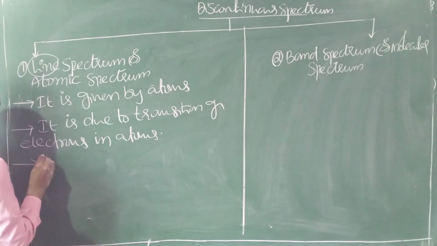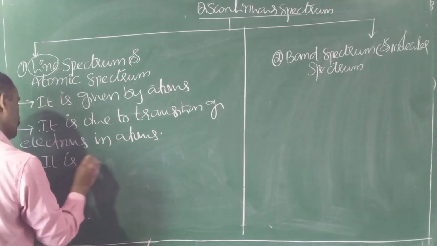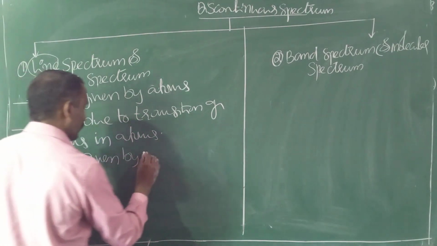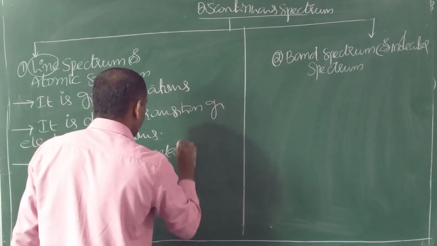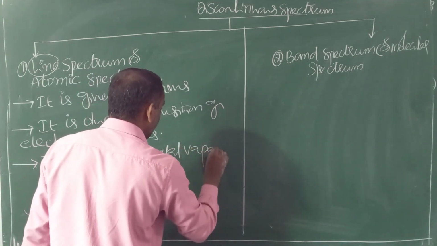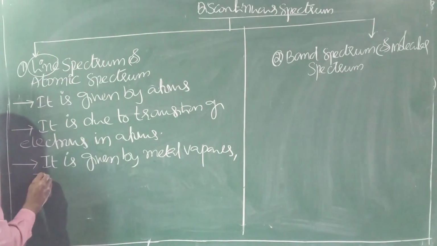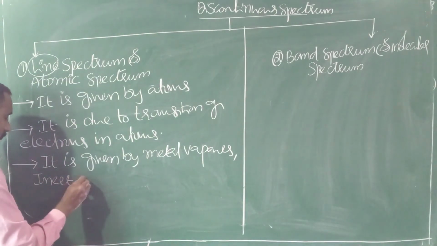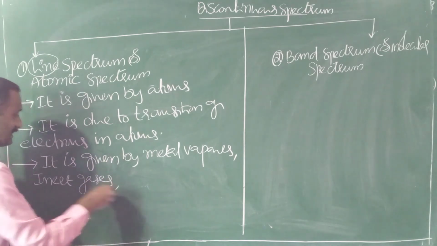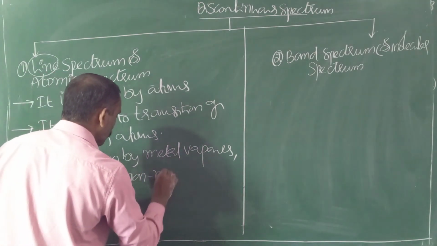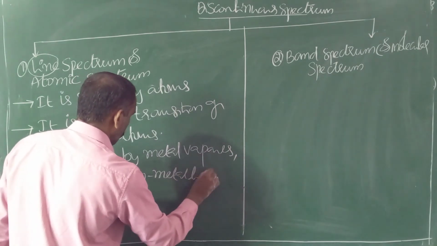Next, it is given by metal vapors, inert gases and non-metallic atoms.